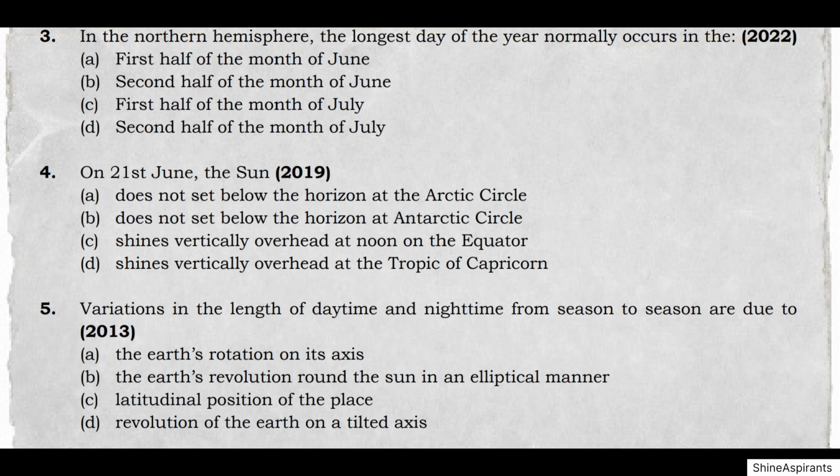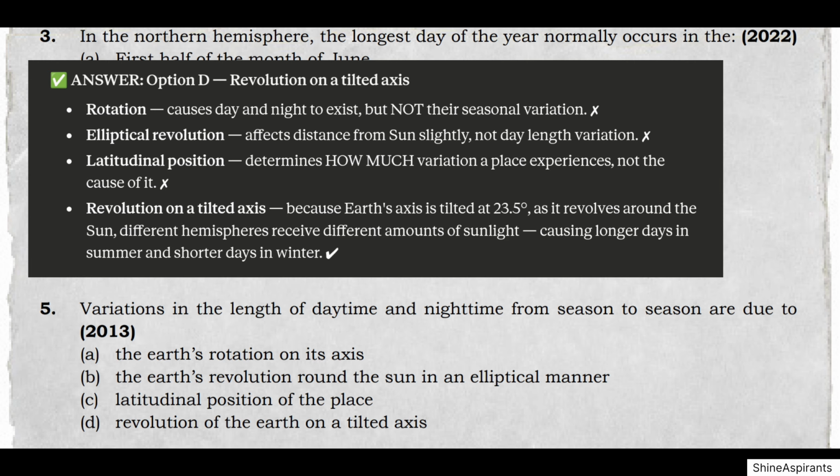Question 10, UPSC Prelims 2013. Variations in the length of daytime and nighttime from season to season are due to Option A, the Earth's rotation on its axis. Option B, the Earth's revolution around the sun in an elliptical manner. Option C, latitudinal position of the place. Option D, revolution of the Earth on a tilted axis. Answer, Option D, revolution on a tilted axis.